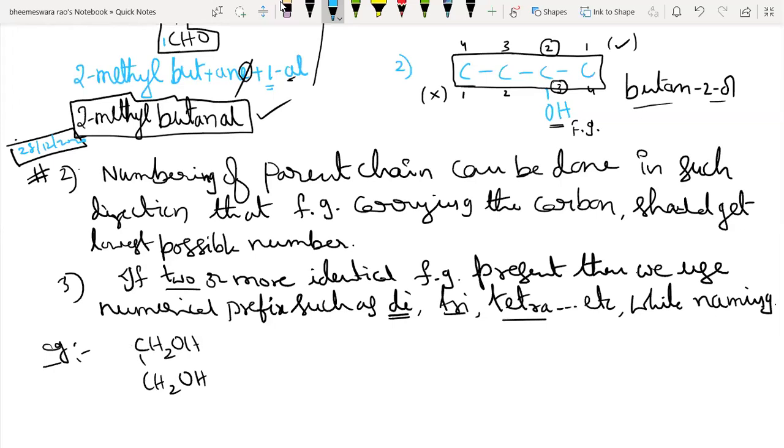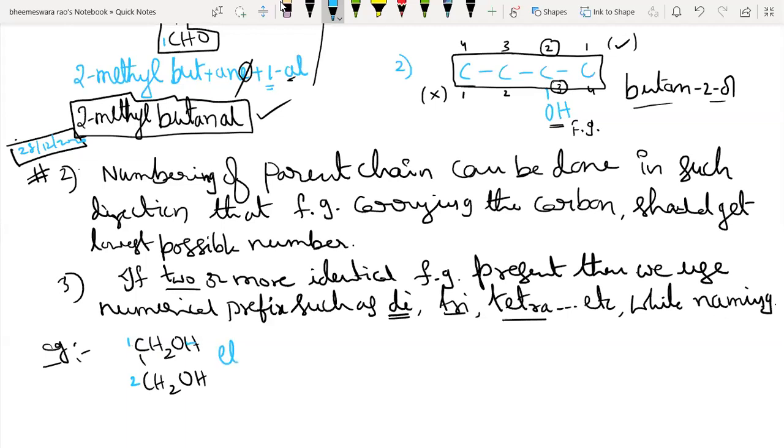Okay, listen. There are 2 carbons in the parent chain. No, Mr. Sudarshan, also wrong. Listen carefully: 2 carbons in the parent chain, and 2 functional groups as well. Yes, Mr. Pranav gave the right answer. Pranav is correct. Very good. It is ethane-1,2-diol.